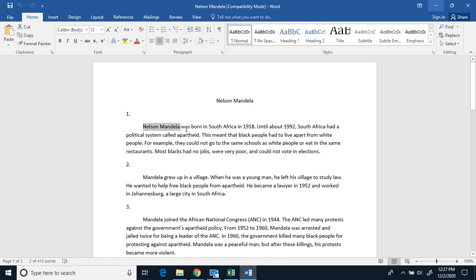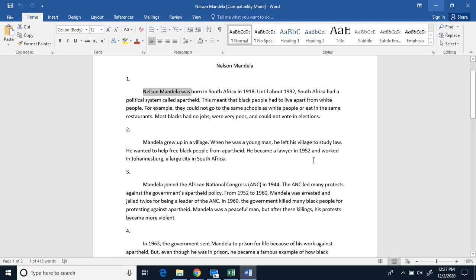Nelson Mandela. Nelson Mandela was born in Africa in 1918. Until about 1992, South Africa had a political system called apartheid. This meant that black people had to live apart from white people. For example, they could not go to the same schools as white people or eat in the same restaurants. Most blacks had no jobs, were very poor, and could not vote in elections.